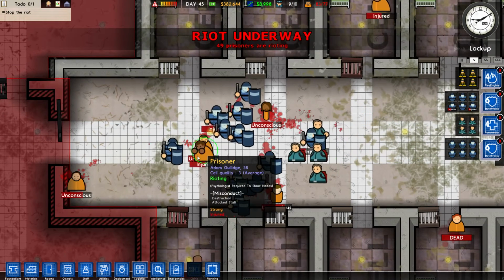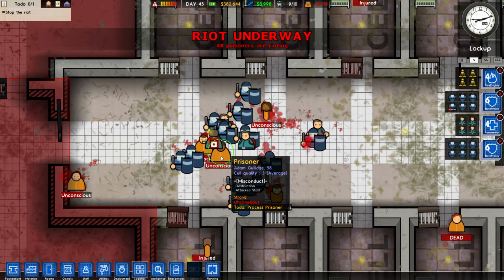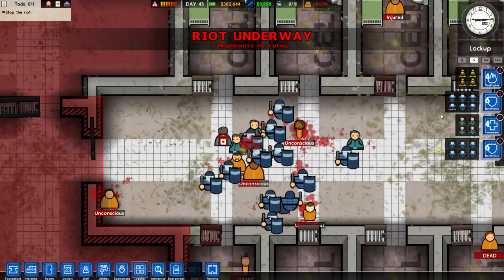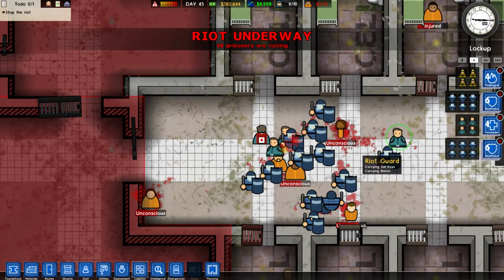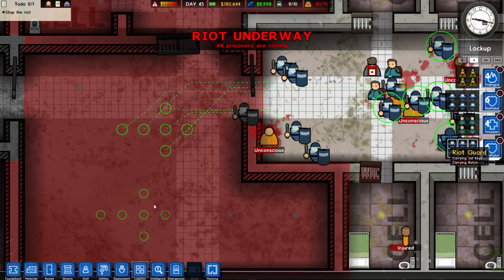Oh, look out for this chap, Mr. Gullidge. He's got an average quality cell, but he's still attacking staff. I wonder if we can bring the guards in now. Are they dealing with this injured man? Yeah, they've dealt with that injured man. Great, fantastic. Well, I guess let's get in here. Riot police a go-go.